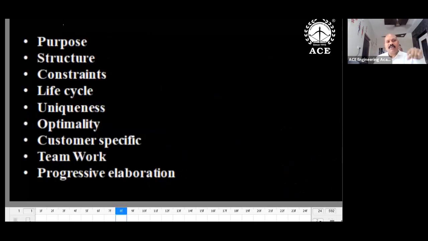So what are the key attributes of a project? For every project: purpose, structure, constraints, life cycle, uniqueness, optimality, customer specific, teamwork, progressive elaboration. So how can the question be expected? What are the key features of a project? Such kind of questions you may get, and they will give these options. You have to choose all of the above or none of the above type, or maybe 1, 2, 3 correct, or 2, 3 correct. Such kind of questions.